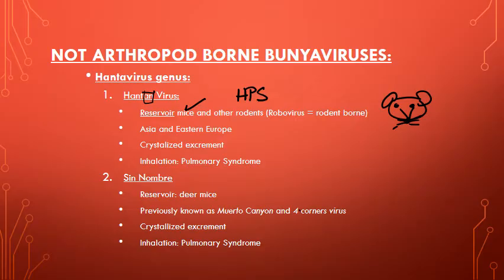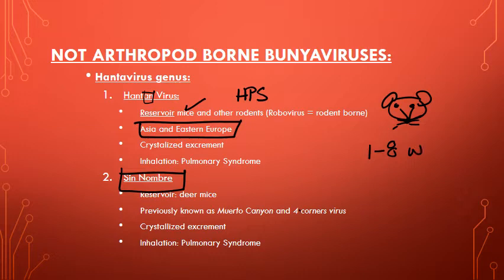You can get HPS with either Hantavirus in Asia and in Eastern Europe. In the US, it's a slightly different virus known as sin nombre virus. So this is a very nasty case. Incubation time is not really known. However, it appears that symptoms develop between 1 and 8 weeks after exposure. So anywhere from 1 to 8 week incubation is associated with this particular viral syndrome.